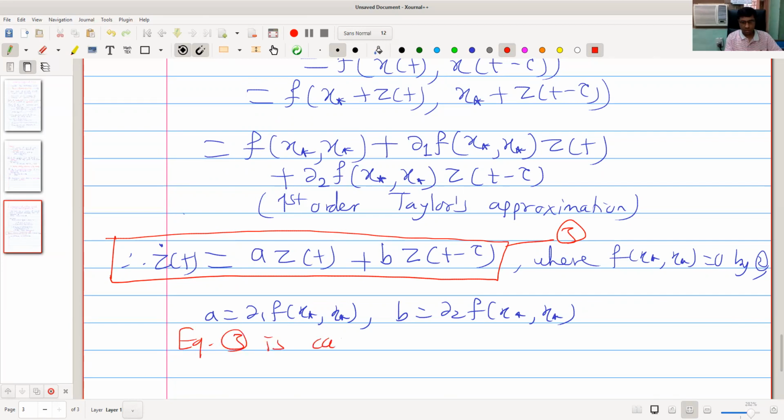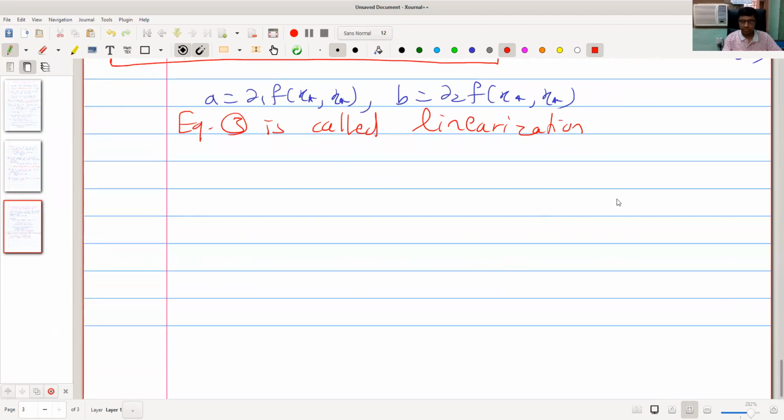It is called the linearization of non-linear delay differential equation 1 at x star, or in the neighborhood of x star.